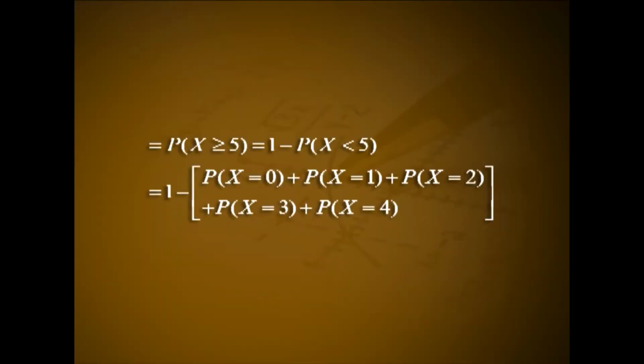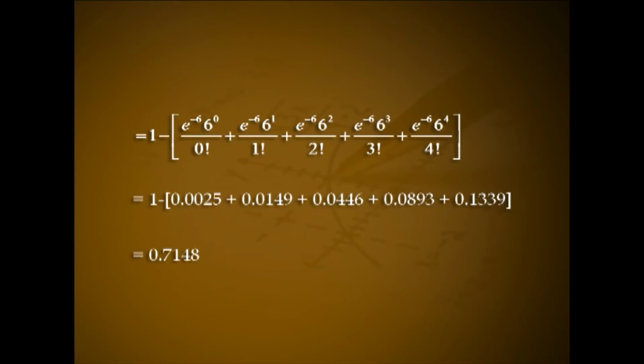is at least 5, that is equal to P of X greater than or equal to 5, that is 1 minus P of X less than 5, that is 1 minus of P of X equal to 0 plus P of X equal to 1 plus P of X equal to 2 plus P of X equal to 3 plus P of X equal to 4, that is 1 minus of e raised to minus 6 into 6 raised to 0 by 0 factorial plus e raised to minus 6 into 6 raised to 1 by 1 factorial plus e raised to minus 6 into 6 square by 2 factorial plus e raised to minus 6 into 6 cube by 3 factorial plus e raised to minus 6 into 6 raised to 4 divided by 4 factorial, that is equal